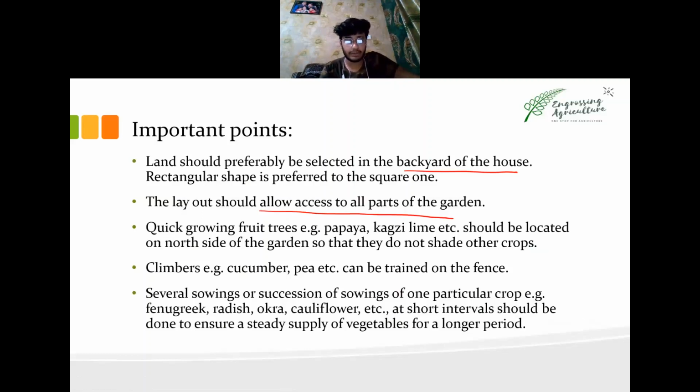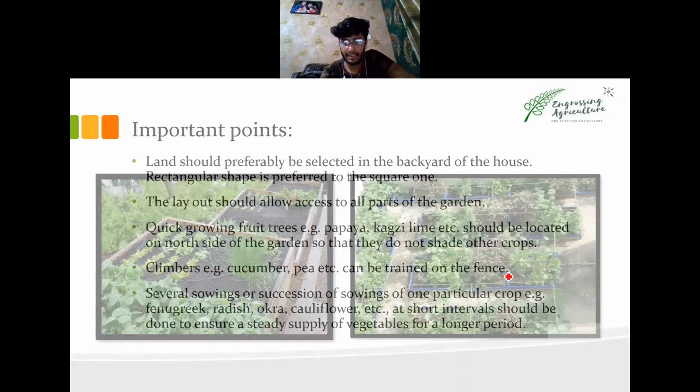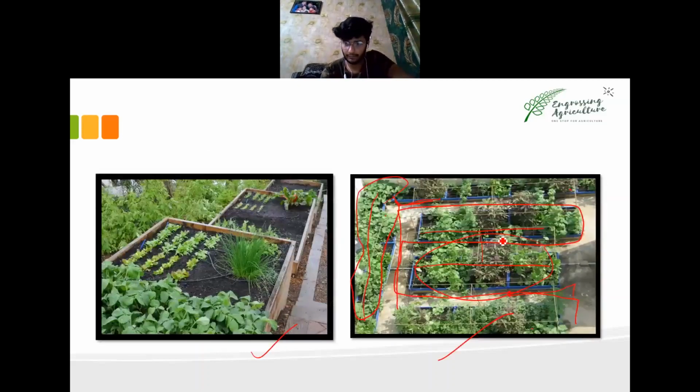Next, climbers should be trained on the fences, as I told you about the ones behind over here. These climbers are along the sides. No climber is situated in the middle of the garden, so they should be trained on the fences.